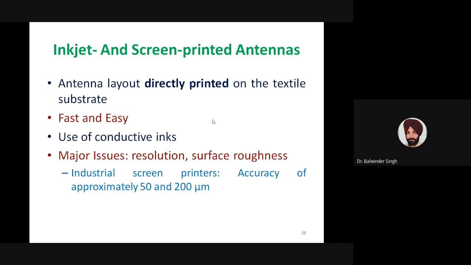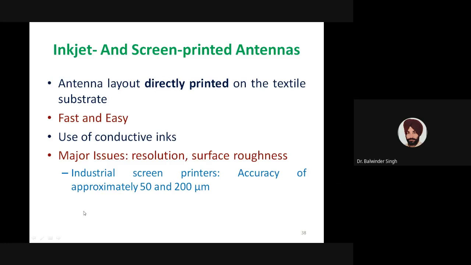In this fabrication or implementation technique, the antenna layout is directly printed on the textile substrate. So this technique is very fast and very easy. This technique is similar to printing normal prints using a printer. That type of methodology is followed, where instead of simple inks we use conductive inks. So use of conductive inks is proposed to directly print the antenna on the fabrics.